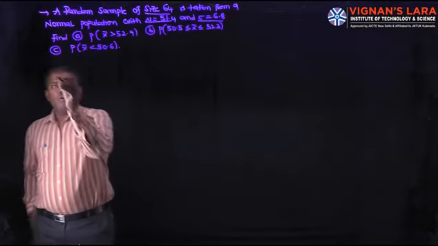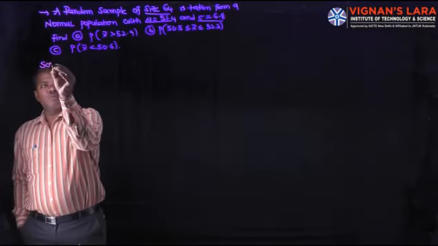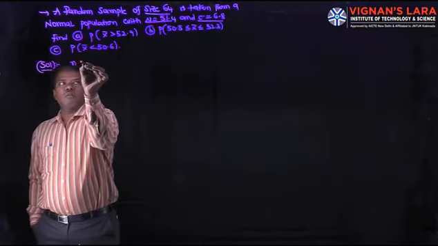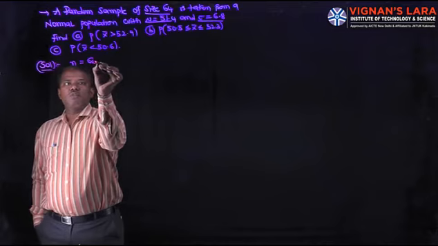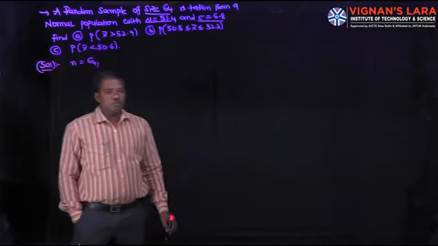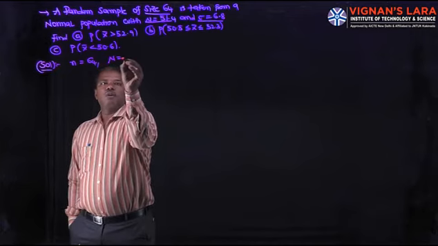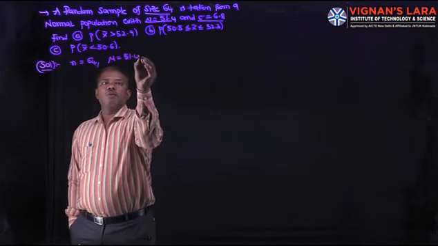So what are the parameters in this problem? n, the size of the sample, is 64. Mu, the mean of the population, is 51.4.